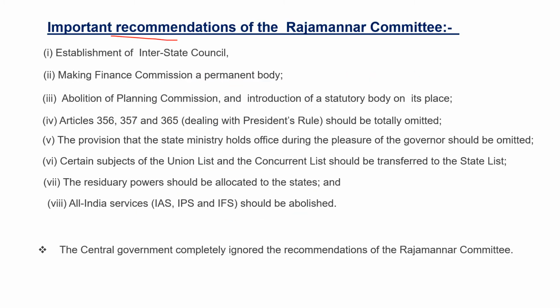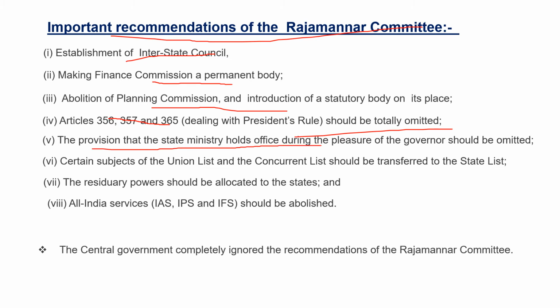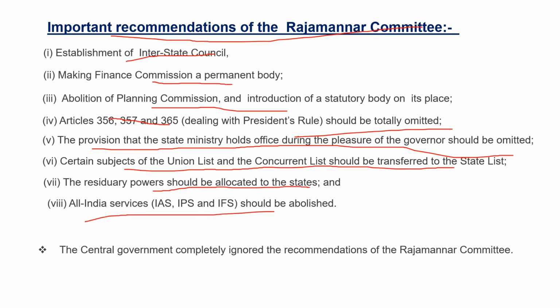Now, you should also know some important recommendations of the Rajmannar Committee because questions also come from this section. Establishment of an Interstate Council, making the Finance Commission a permanent body, abolition of the Planning Commission and introduction of a statutory body in its place. Articles 356, 357 and 365 should be totally omitted. The provision that the state ministry holds office during the pleasure of the governor should be omitted. Certain subjects of the Union list and Concurrent list should be transferred to the State list. The residuary powers should be allocated to the states and all India services should be abolished.